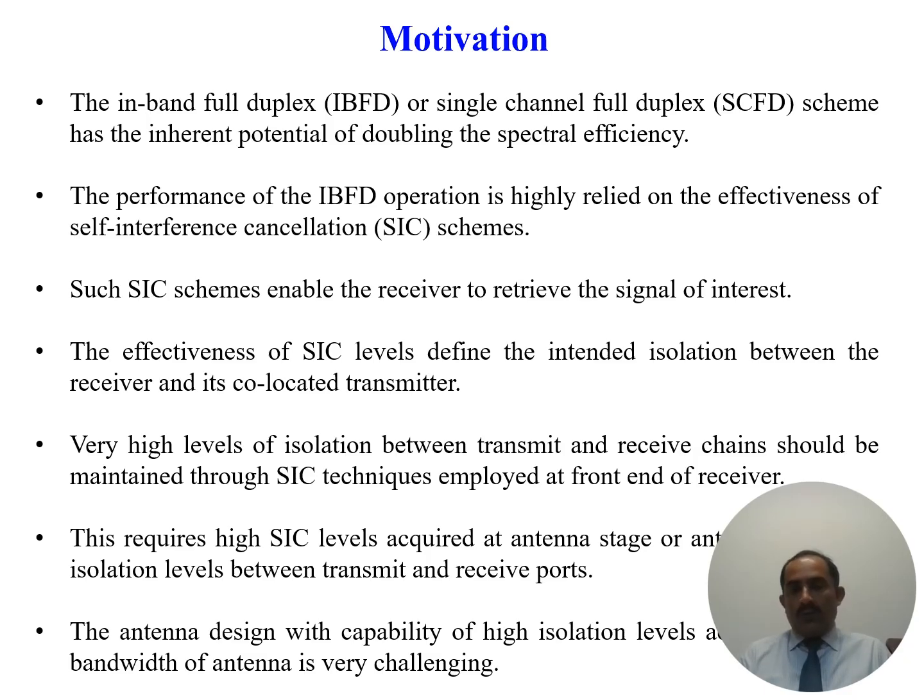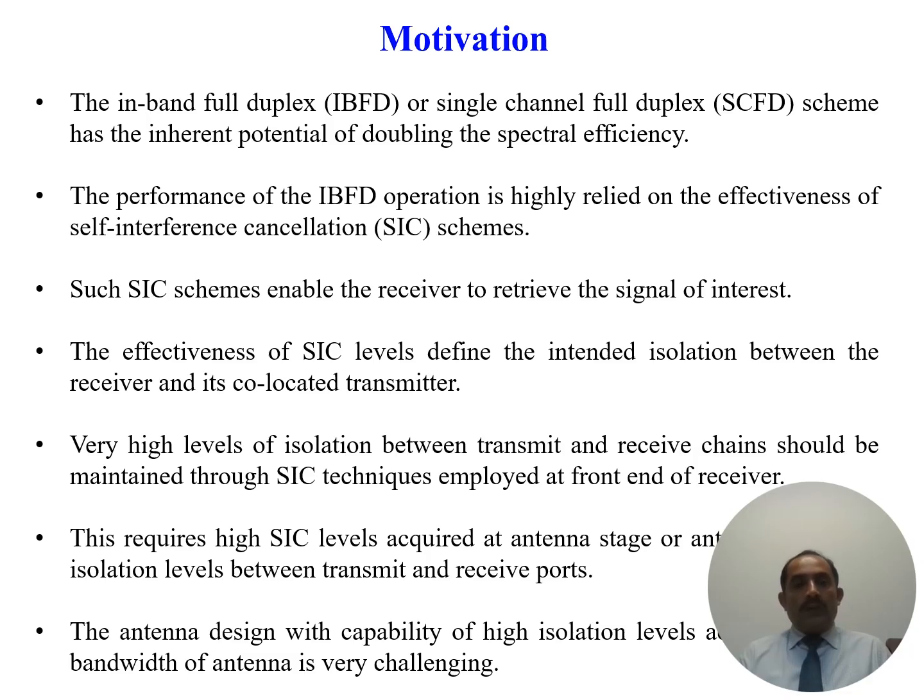cancellation. So in in-band full duplex, we are transmitting and receiving at the same frequency or over the same bandwidth at the same time. So the transmit signal will couple to the receive port if we use the same antenna for the transmit and receive purpose. So we need to cancel the self-interference.